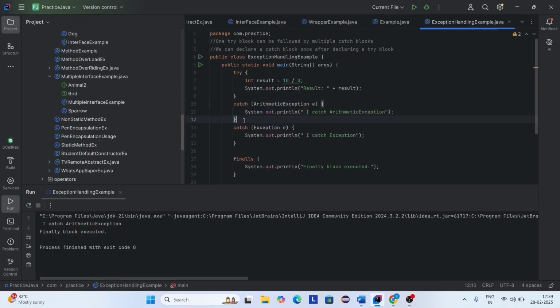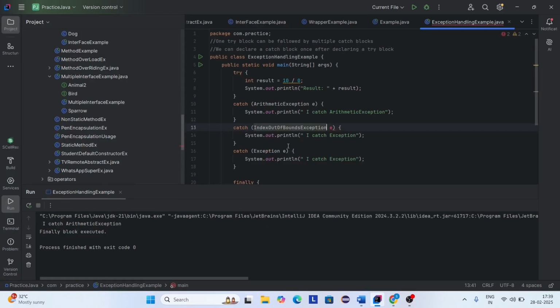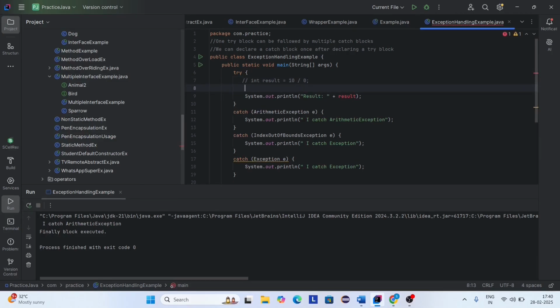As I said, we can use multiple catch blocks. So I can create one more, index out of bound exception. Here I comment this one, and this time I would like to change the exception. So I will declare an array, int ARR equals new int, and I'm giving the size as 5. Inside the try block, I would say to print ARR 7.